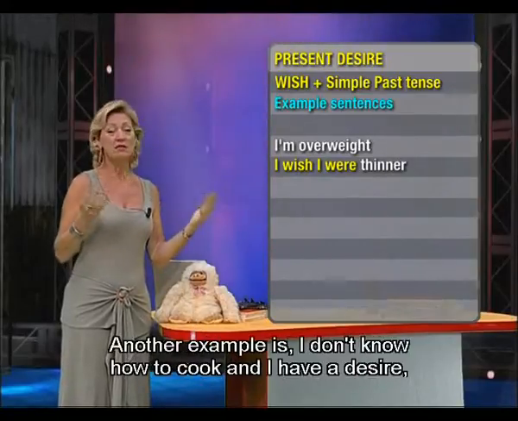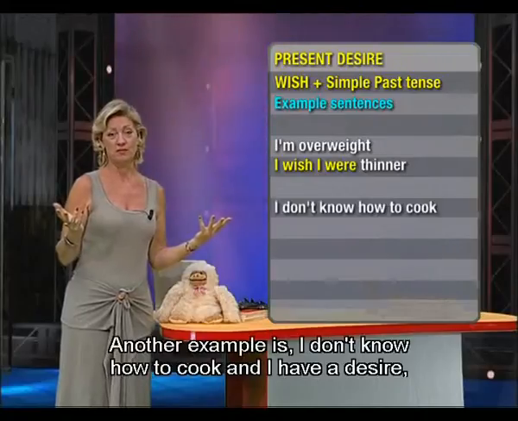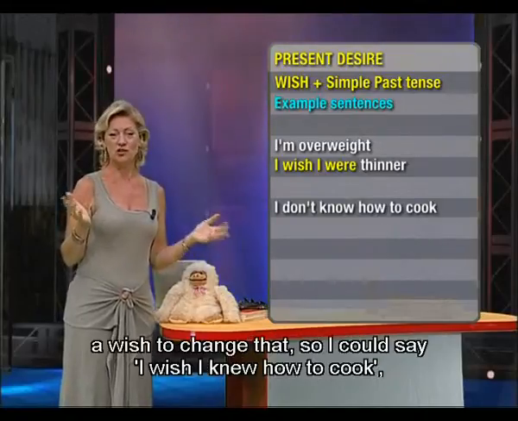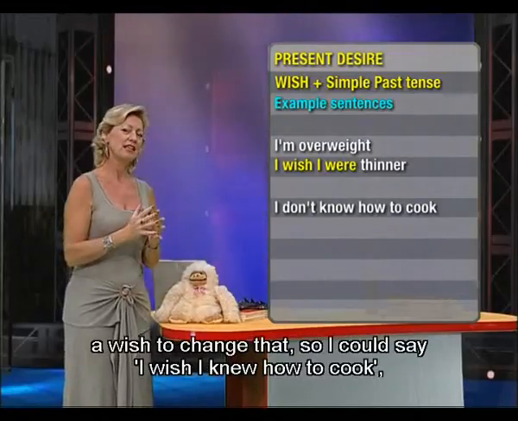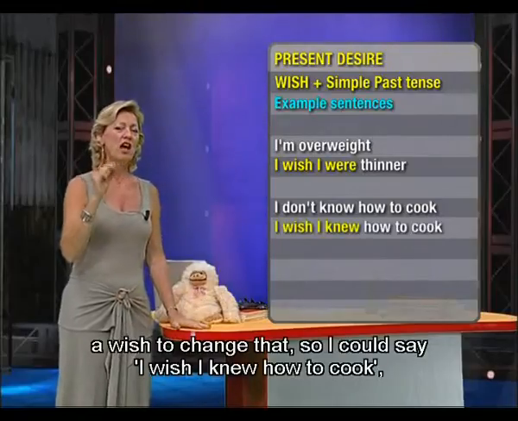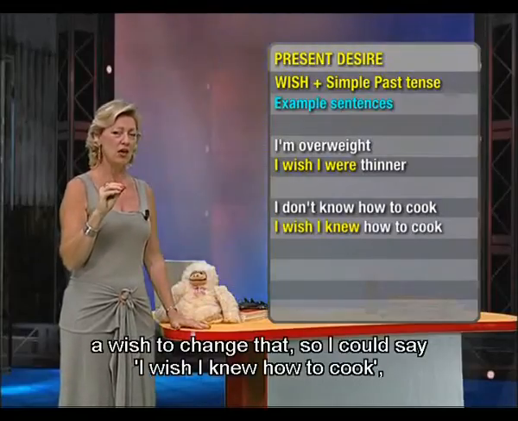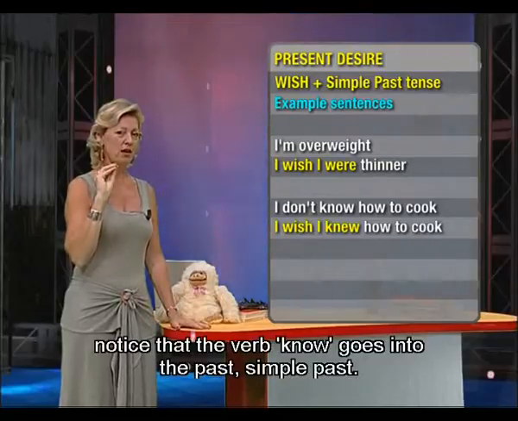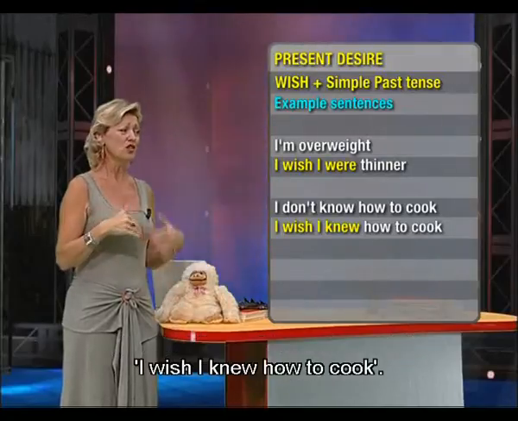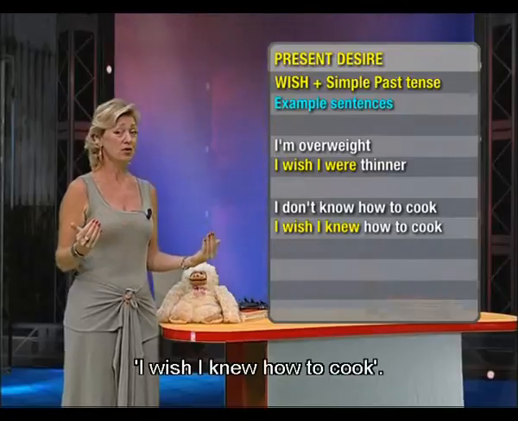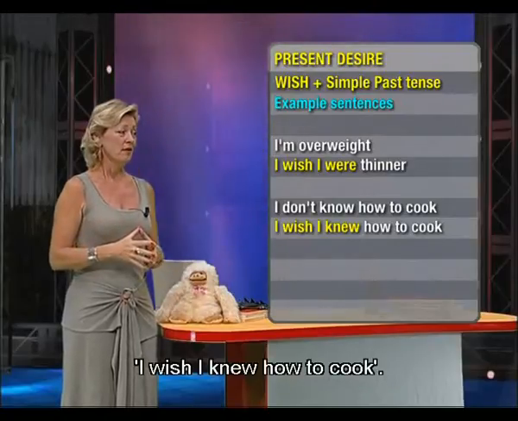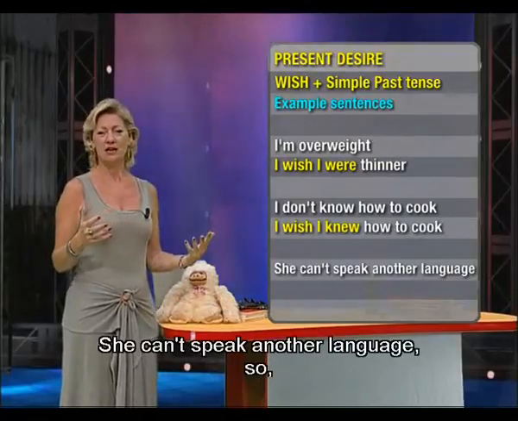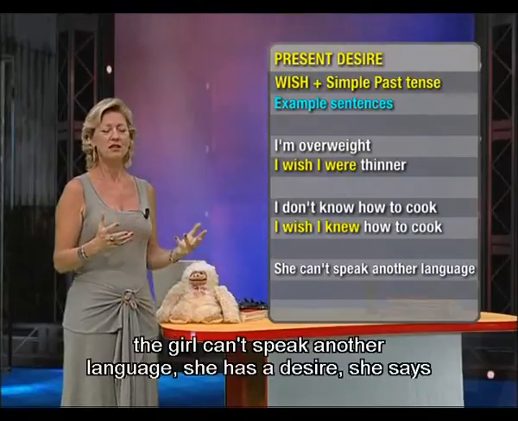Another example is, I don't know how to cook, and I have a desire, a wish to change that. So I could say, I wish I knew how to cook. Notice that the verb know goes into the past, simple past. I wish I knew how to cook. She can't speak another language. So the girl can't speak another language.